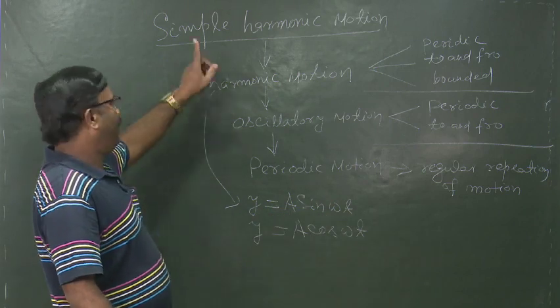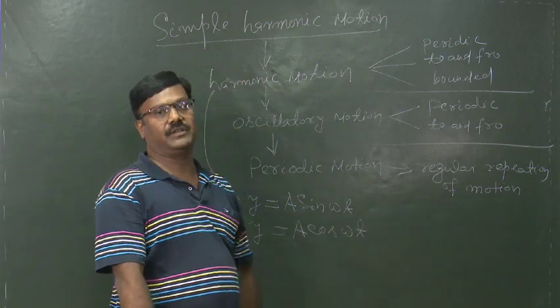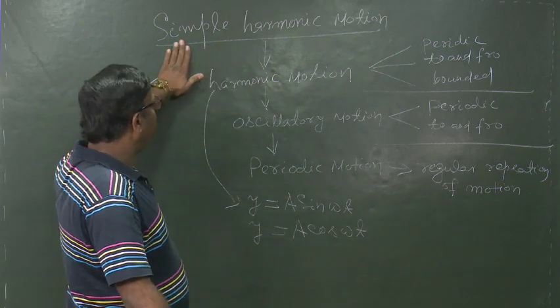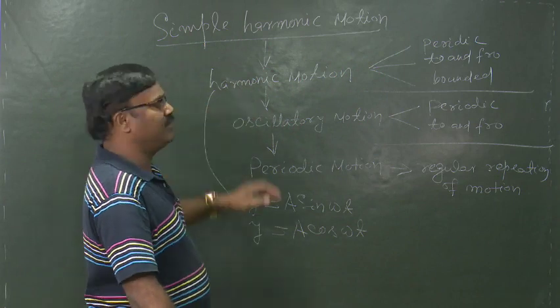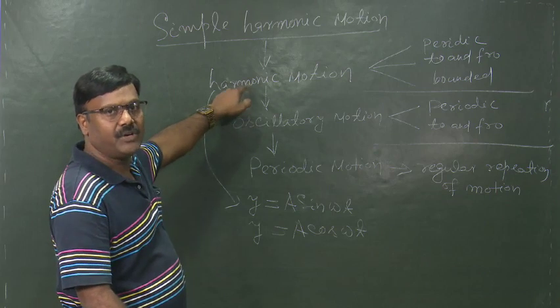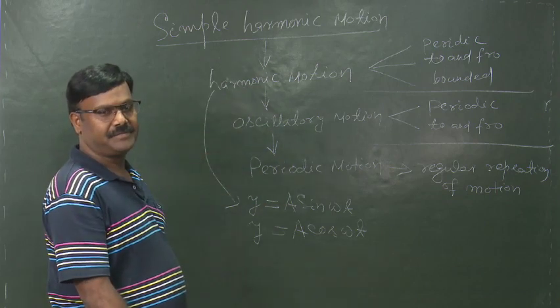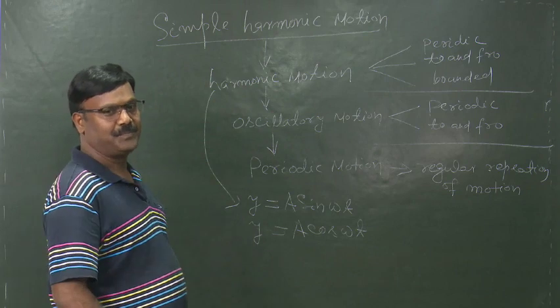Now, our aim is to know what is simple harmonic motion. Already we know what is harmonic motion. Then under what condition does a harmonic motion become simple harmonic? The answer is very simple.